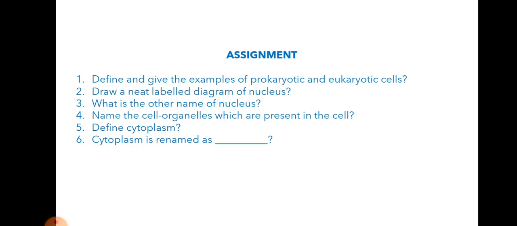Let's go with the assignment part. I have also included some of the questions which are related to yesterday's class, nucleus class. So you also have to complete this. Define and give the examples of prokaryotic and eukaryotic cells. Draw a neat labeled diagram of nucleus. It is there in your page number 4.